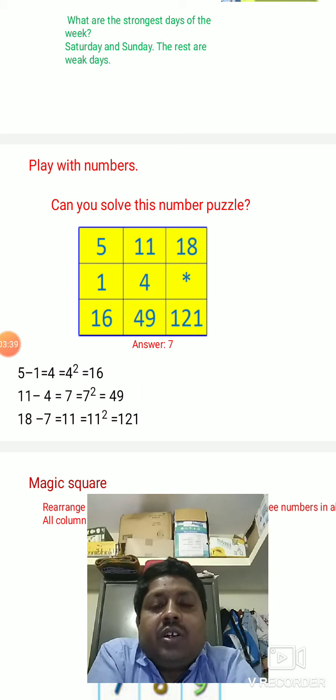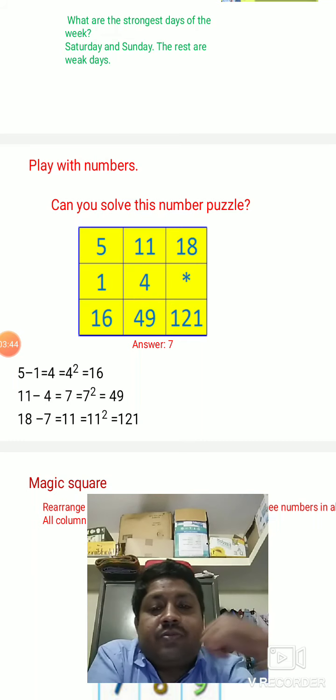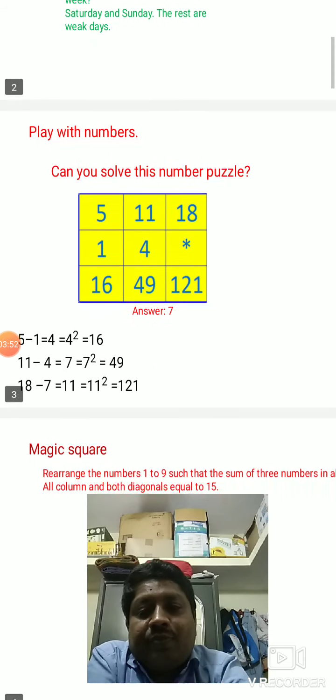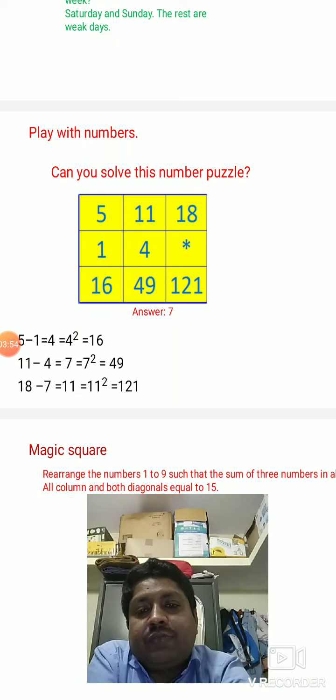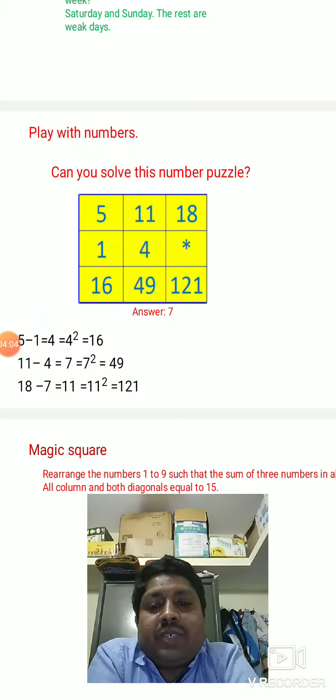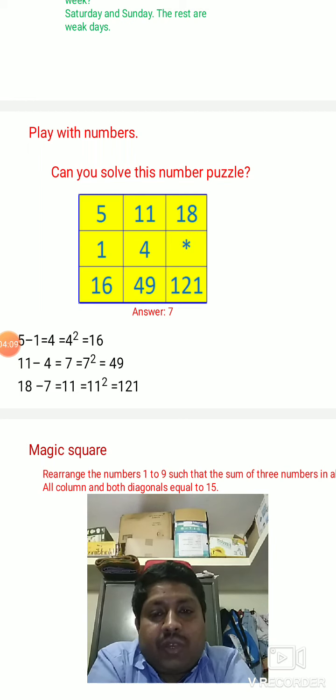Now we'll see: the first is 5 minus 1 is 4, and that can be written as 4 square, which is equal to 16. Then 11 minus 4 is 7, and 7 square is 49. Then 18 minus 7 is 11, and 11 square is 121. So simple. The answer is 7. So 7 should come in the place of the star.